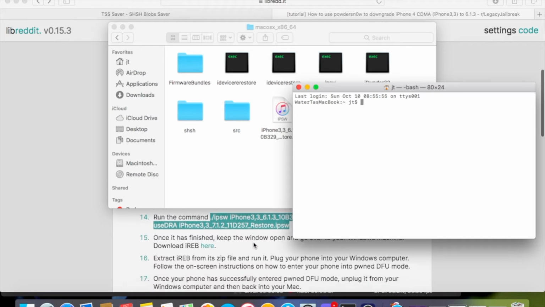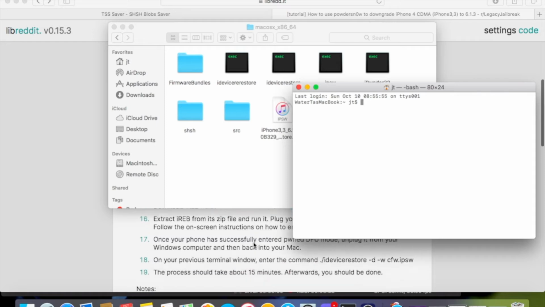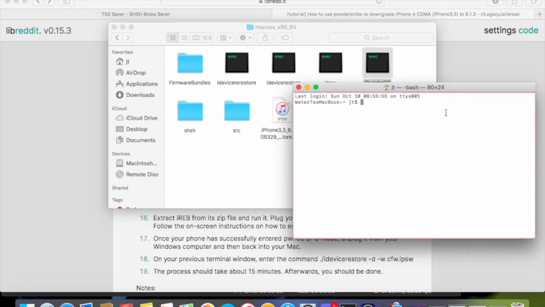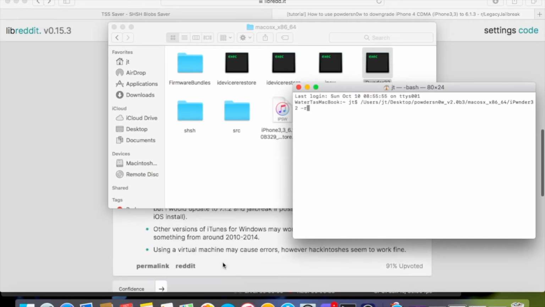Alright, now what we want to do is go to iPounder. We're at 5, 6, and 7. Doesn't matter because we have iPounder. We just do iPounder, dash R if I'm correct.